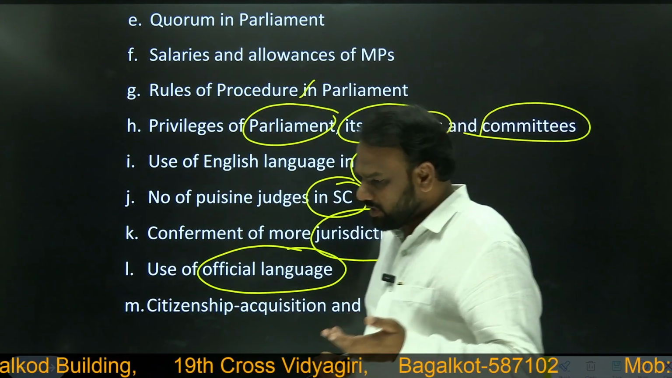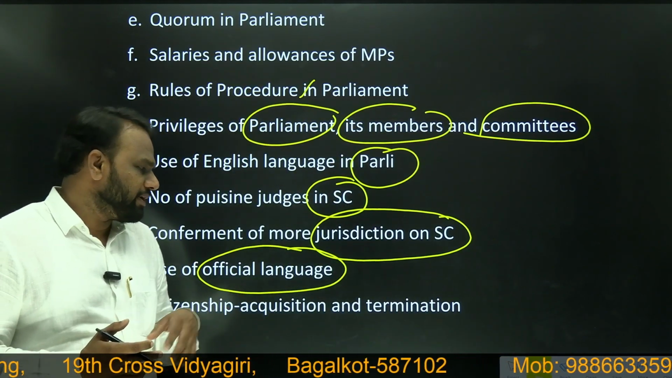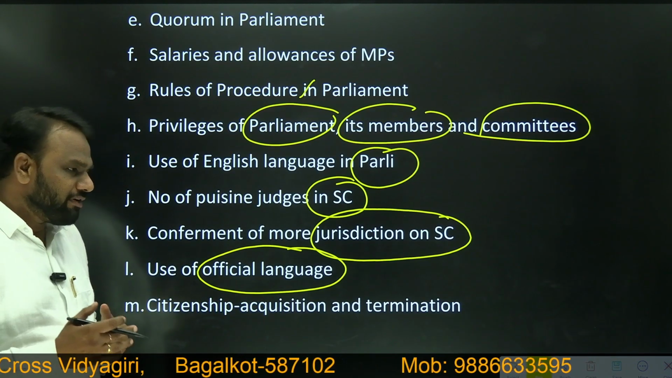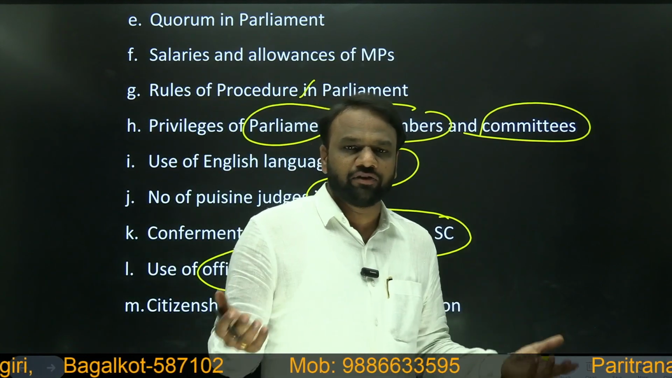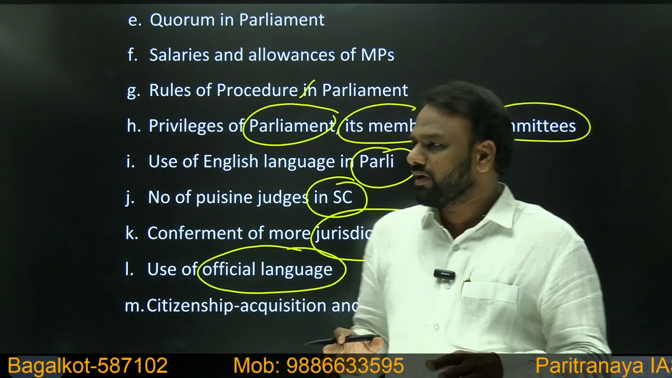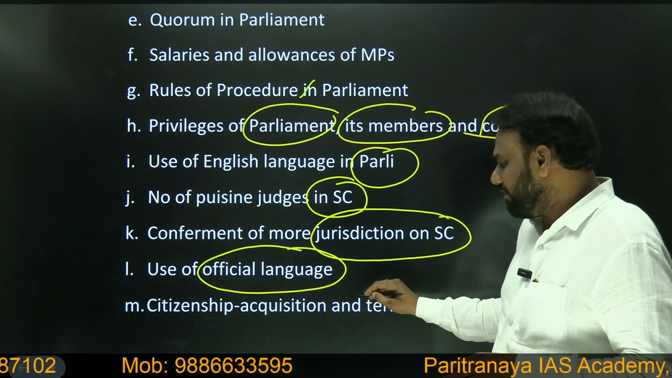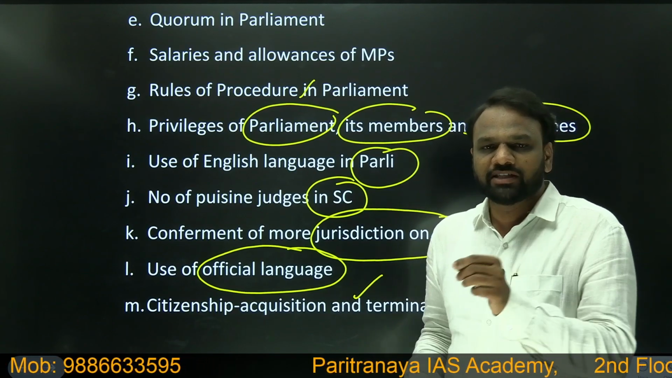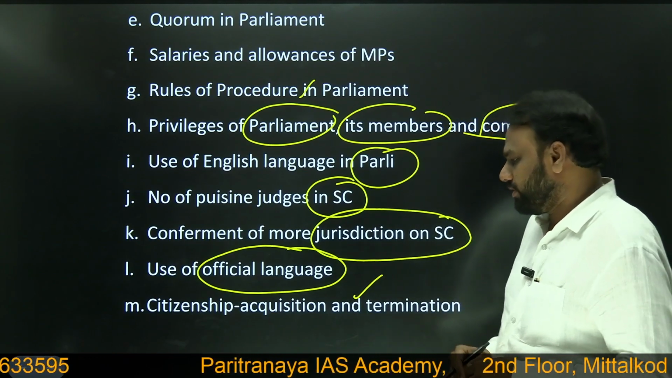Next, we also discussed citizenship. There are different ways of acquiring citizenship and different ways of termination of citizenship. Whenever we want to amend these provisions on acquisition and termination of citizenship, here also we do not require special majority, but rather simple majority. And whenever we make changes to the provisions of citizenship, it is not considered an amendment under article number 368 of the Constitution.